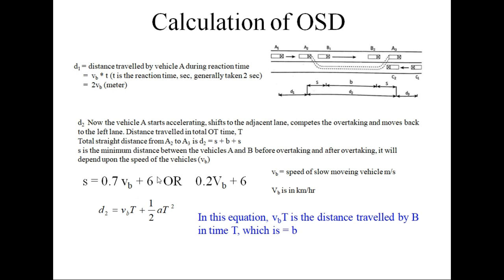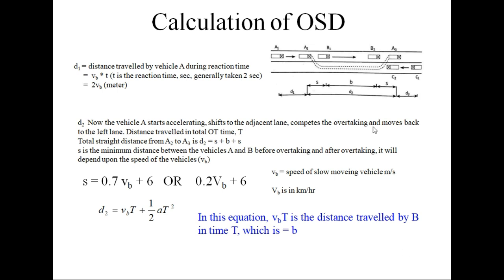So that is how this equation is taken, that S will be car length, which is 6 meters, plus 0.7 into VB, or if you take VB in kilometer per hour, then it will be 6 plus 0.2 VB. So you can say 2 meters for every 10 kilometer per hour, additional to the car length.